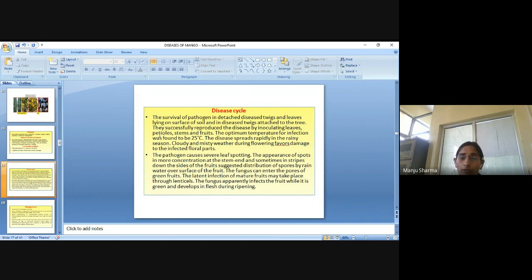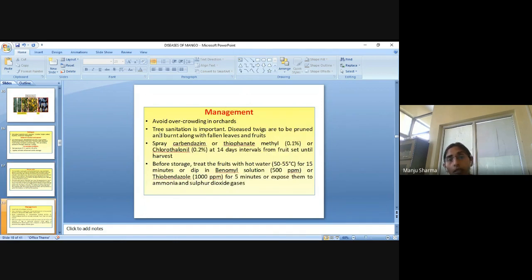The latent infection of mature fruits may take place through the lenticels. The fungus apparently infects the fruit while it is green and develops in the flesh during ripening.